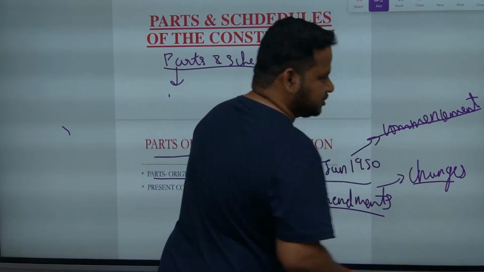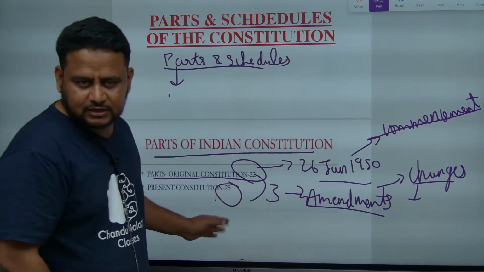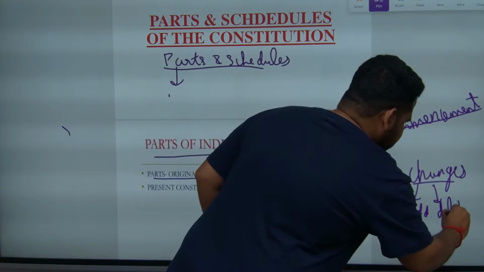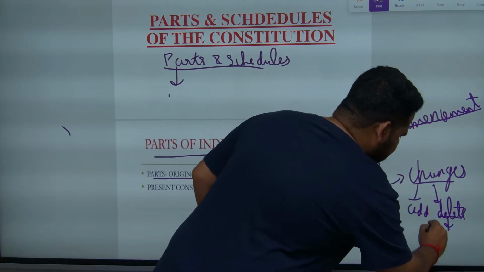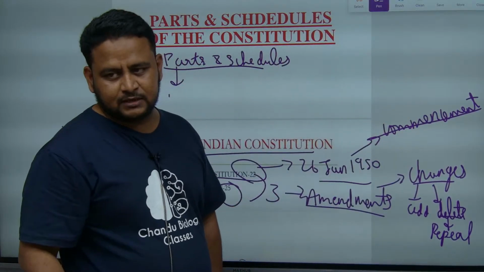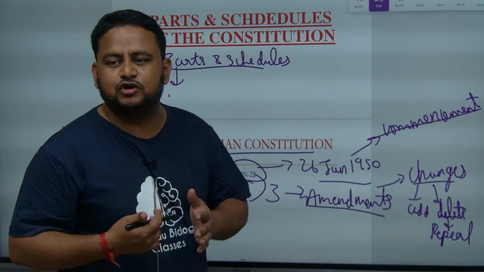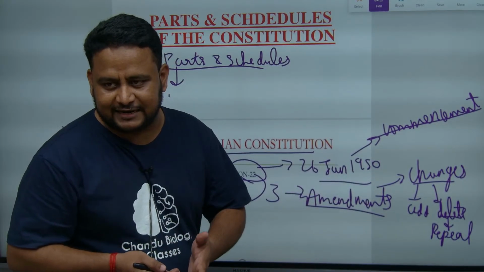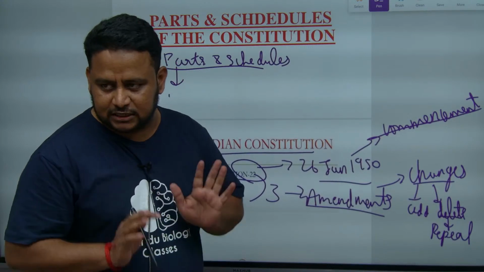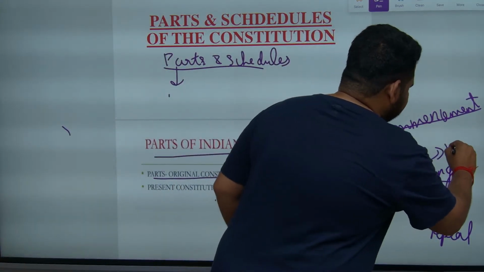What are these changes? We can add something, like we have added 3 parts here, or we can delete something. Delete means it is also called repeal. I told you about Article 370. Actually, it is not deleted. It has become inoperative, abrogated. Article 370 is still there, but it has become non-functional. It is not deleted. That you must understand.